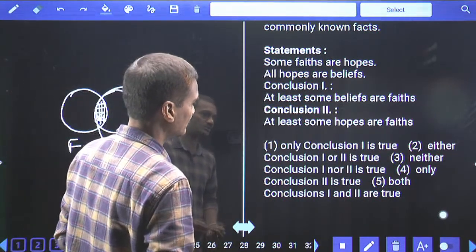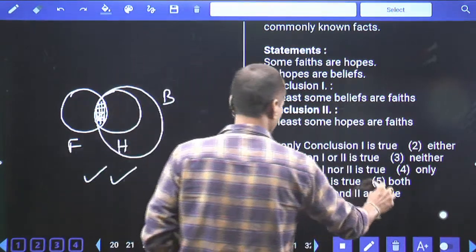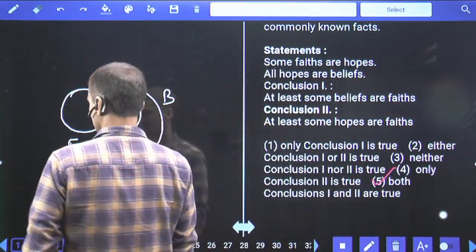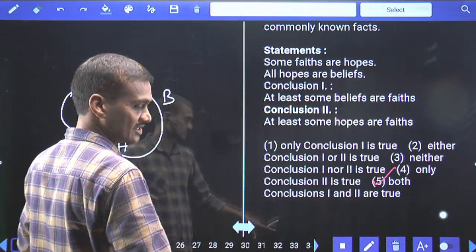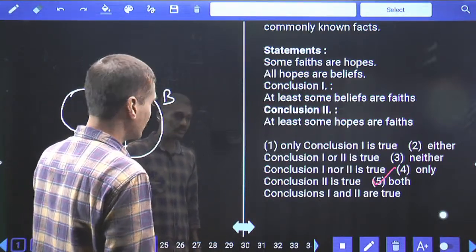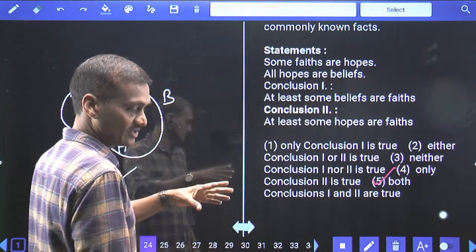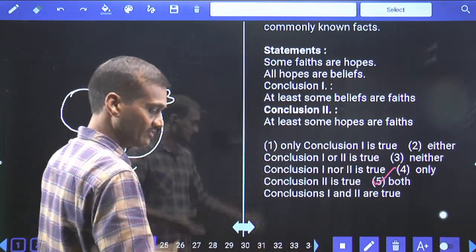Hence both 1 and 2. Then what is your answer here? Choice 5, question number 24. Both the conclusions are true, and both are affirmative conclusions. Affirmative conclusions that are true will be true forever.